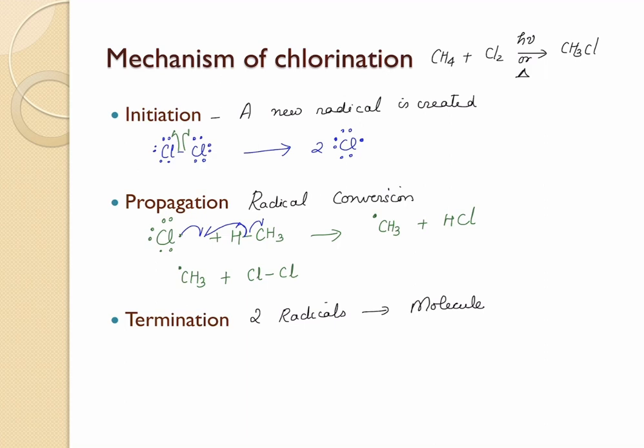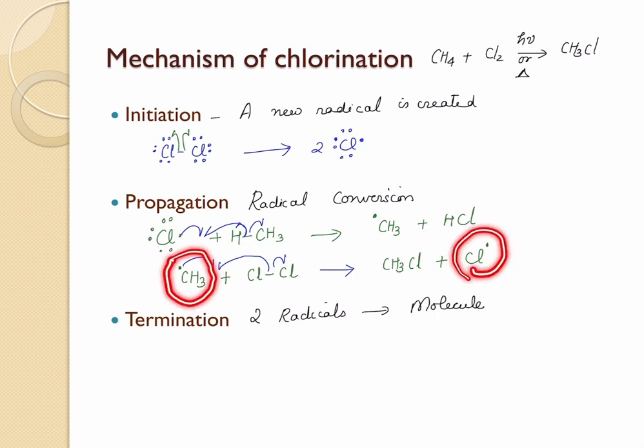The electrons come here to form a bond between carbon and chlorine, and a new chlorine radical is created. That results in the formation of our compound and another chlorine radical. Again, this is another propagation step where one radical is converted into another radical.